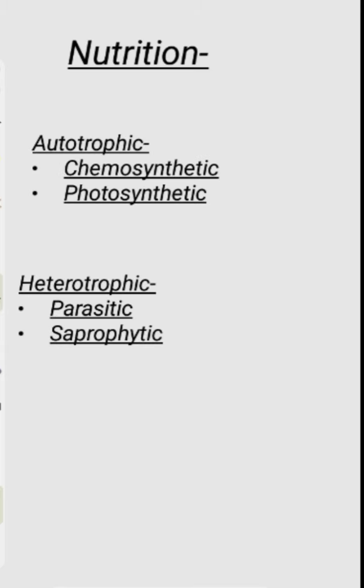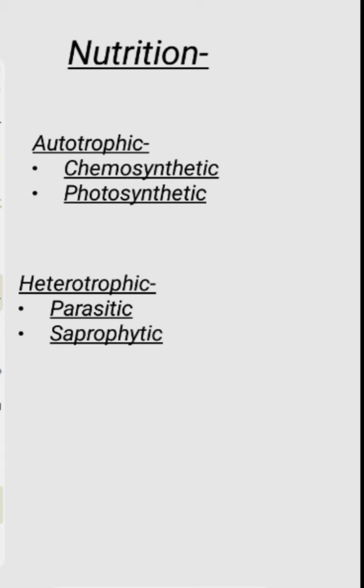Then the nutrition is of two types, autotrophic and heterotrophic. Autotrophic, that is they can prepare their own food, is again of two types, chemosynthetic or photosynthetic. When they are chemosynthetic, they use inorganic substances to obtain food, and if they are photosynthetic, it means they have chlorophyll and use sunlight to prepare their own food.